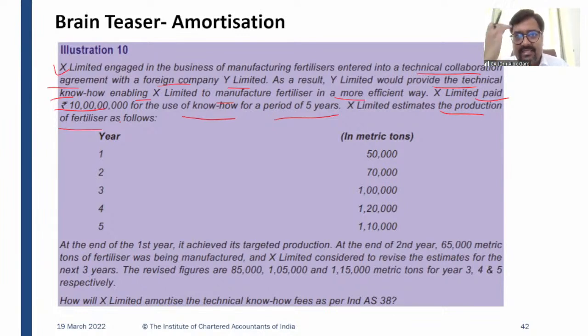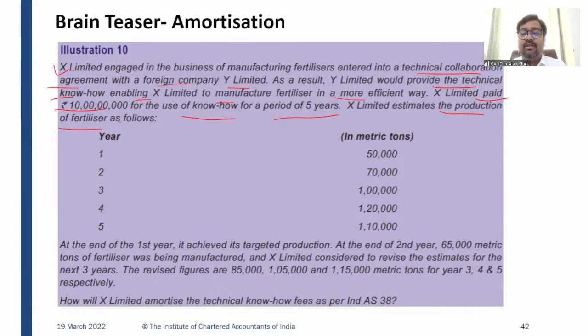Now the question arises, if I need to amortize this 10 crore over a period of 5 years, should I use straight line method? Should I use WDV method? Should I use the unit of production method? First of all, tell me, SLM method is generally used when the pattern of future economic benefit is not identifiable. Here, the pattern is given, right?